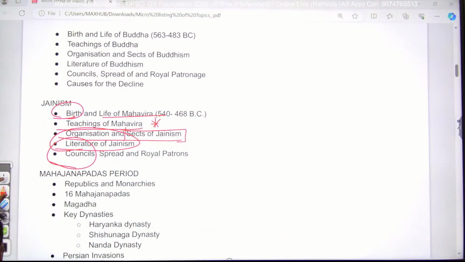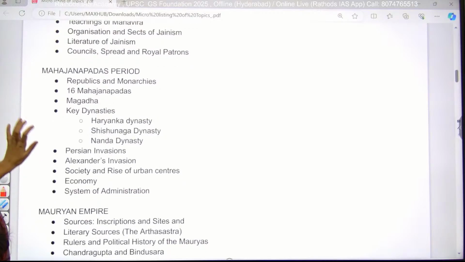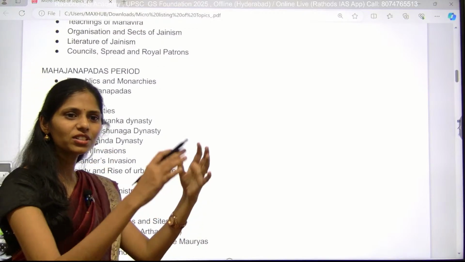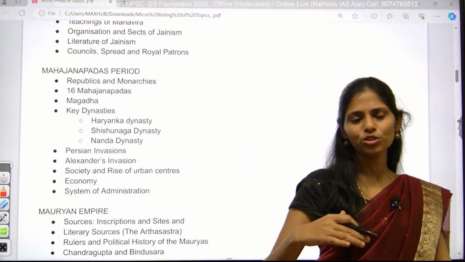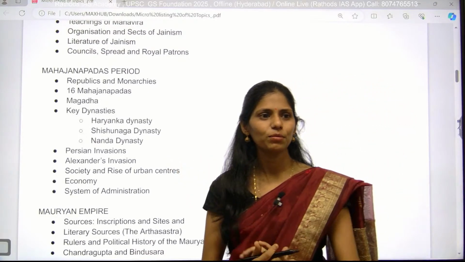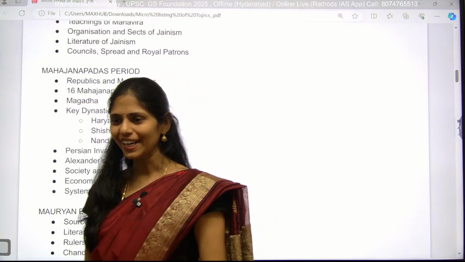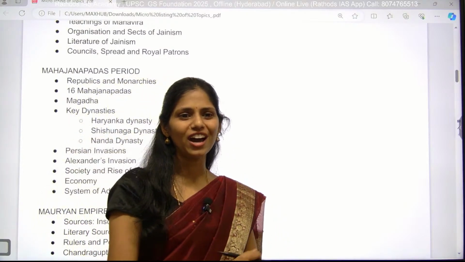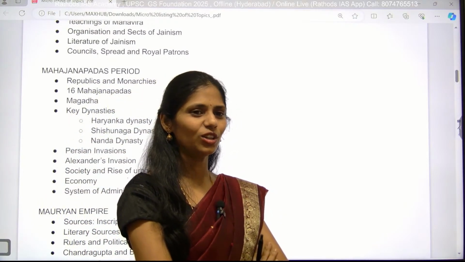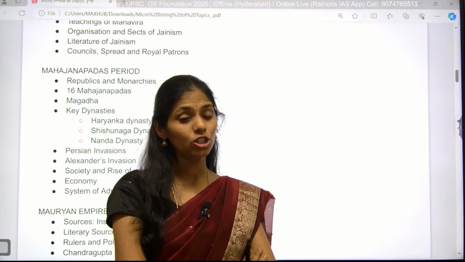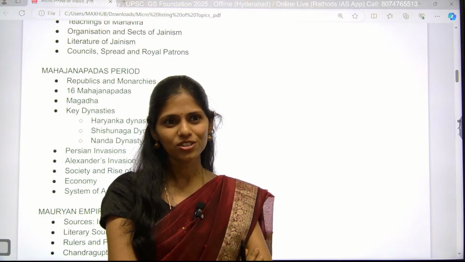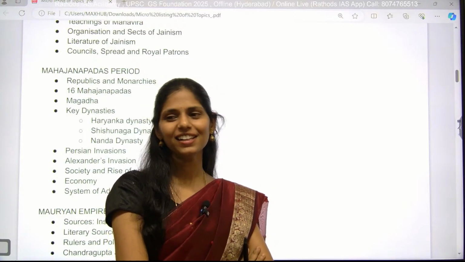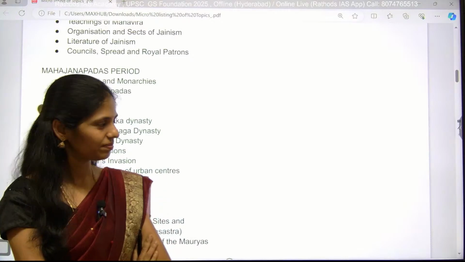And next one is rise of Mahajanapadas. So before this, we have some regional kingdoms. And after that, what happened? Because of wars and everything, they became united. Can you tell me what was the reason of wars at that time? For what they used to have the wars in the ancient period? Cows, for cattle. For cattle, they used to have the wars.